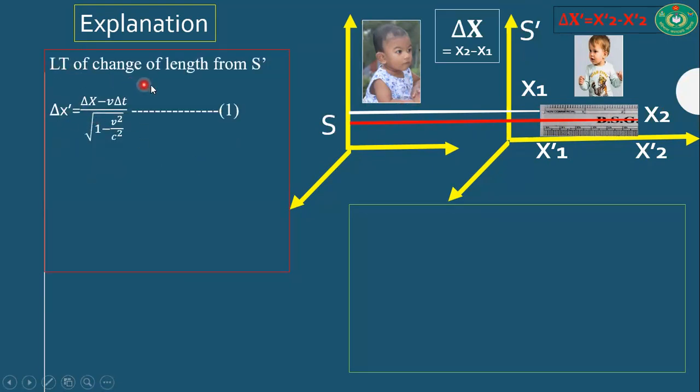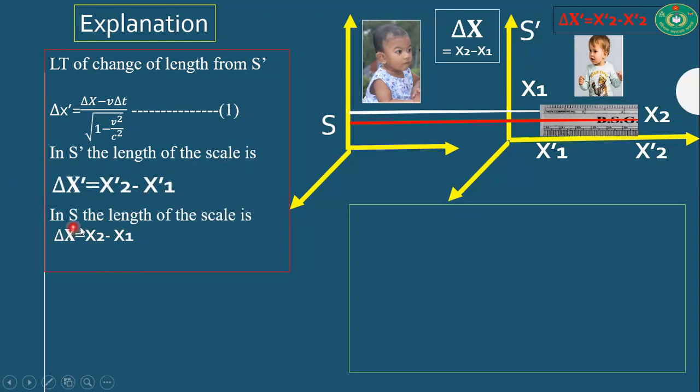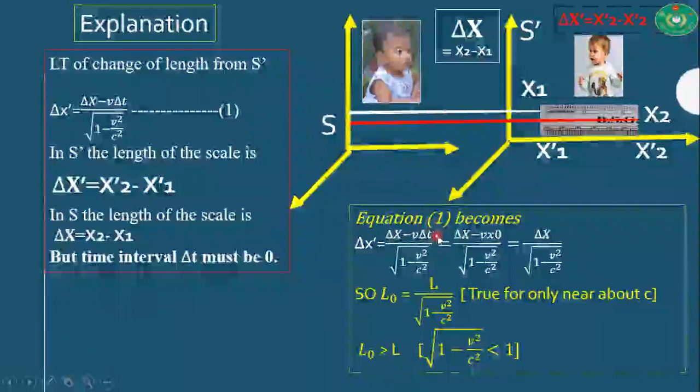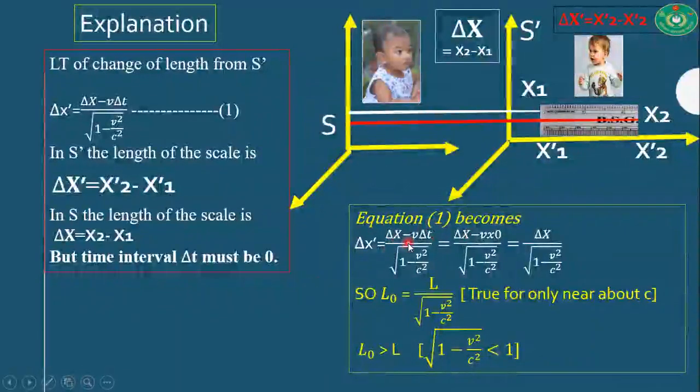Lorentz transformation of change of position or length. According to the Lorentz transformation, del x prime is equal to del x minus v del t divided by root over 1 minus v square by c square. And in S prime frame, the length of the scale is like that, and from S, the length of the scale is like that. But time interval del t must be 0. Otherwise, the measurement from the S frame will not be accurate. Okay, boys, equation 1 becomes del x prime is equal to del x minus v del t divided by root over 1 minus v square by c square.